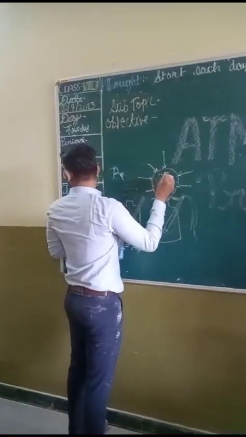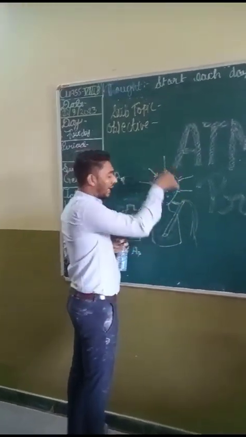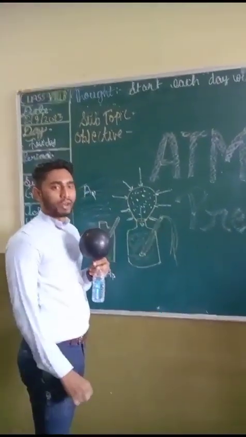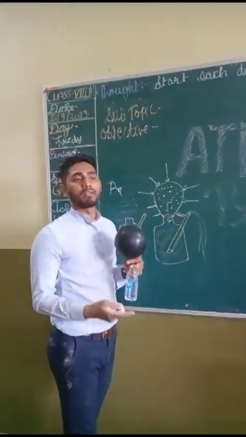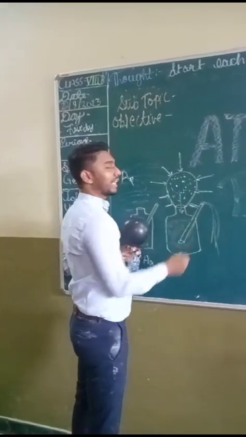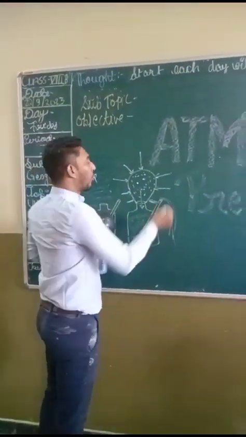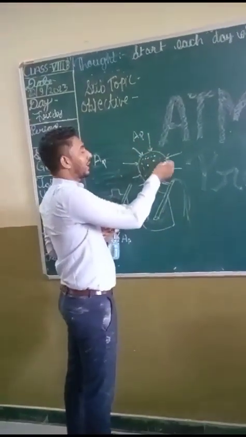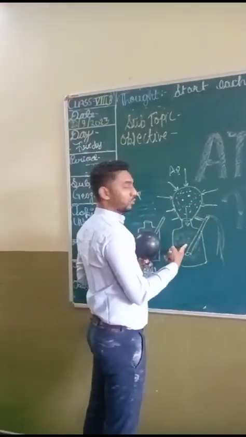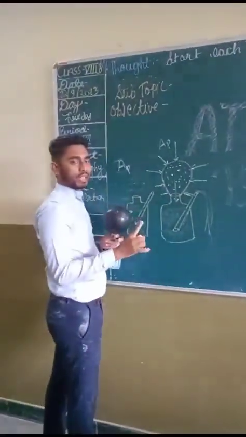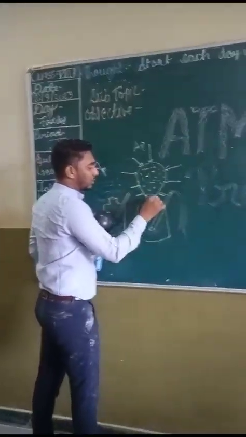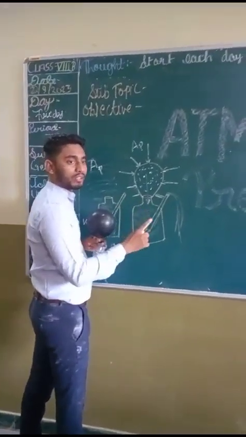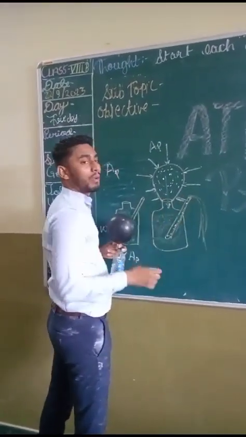So what will happen? This air molecule will enter inside the water. That's why pressure inside the bottle will also increase. So only because of the atmospheric pressure, the pressure on the balloon is greater than the pressure inside the bottle, and that's why this pressure is going to the water, and again this water is exerting pressure on the air present in the pipe.